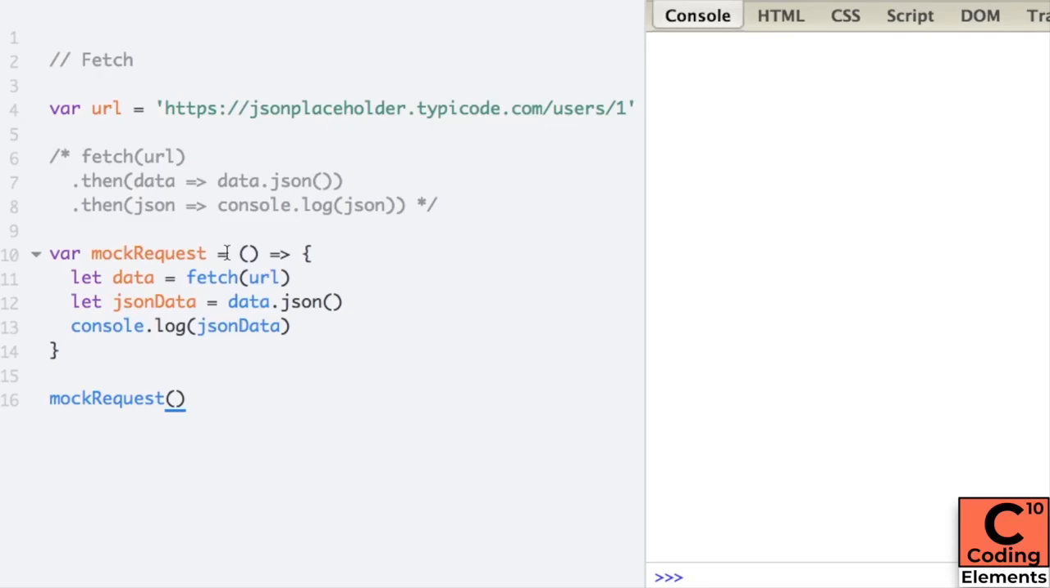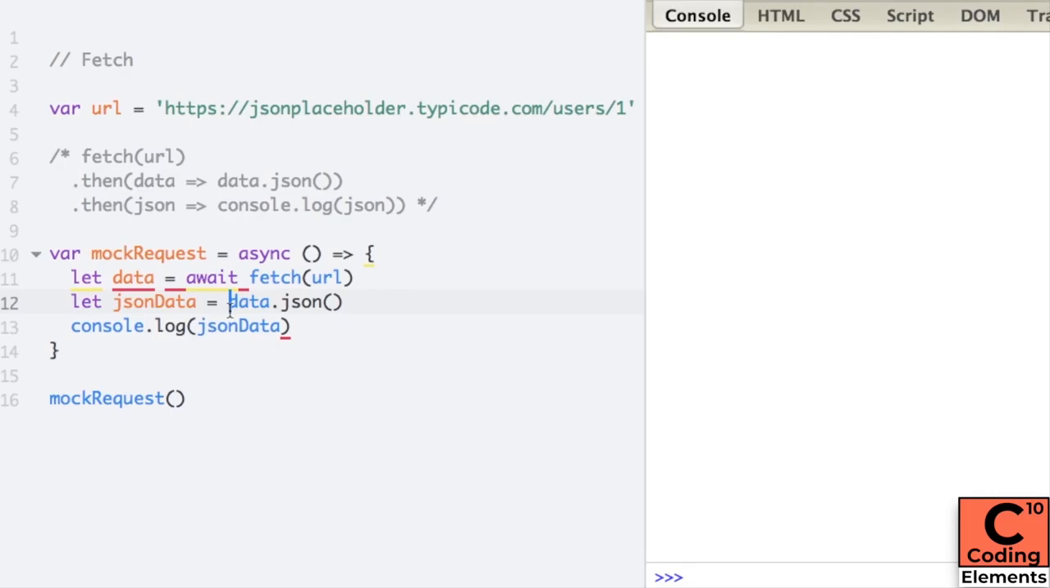So whenever we make an asynchronous call in a function and wait for it, then we have to mark that function as asynchronous as well. So here let's write mock request equals async function. And in this function, for the fetch call, we are waiting as well. So before that we write await. Now here it will wait for the fetch call to be completed. And once the fetch call is completed, whatever response we get from the server is saved in data.